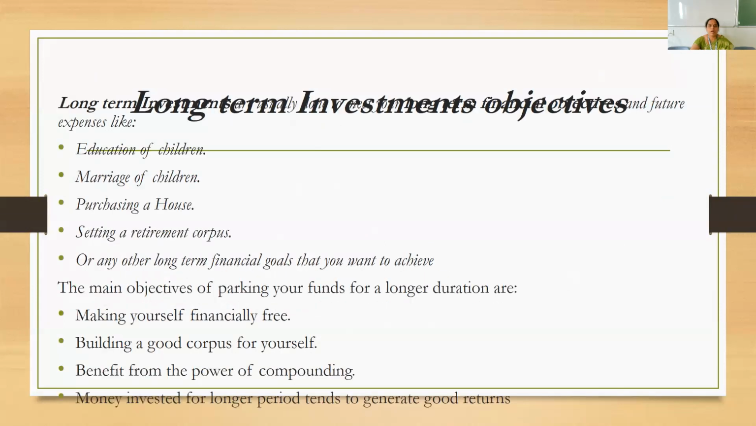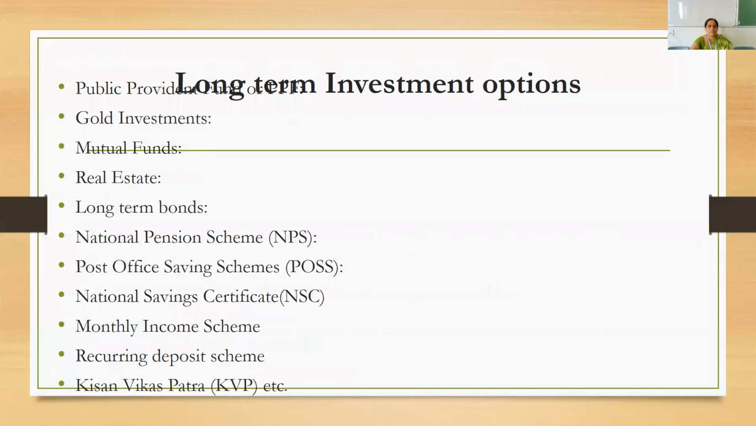Now what are the objectives of long-term investment? The objectives of long-term investment are basically education for children. It could be marriage of children. It could be purchase of a house. It could be setting up a retirement corpus. It could be any other long-term financial goals that you want to achieve. So long-term investment options are provident funds, gold investment, mutual funds, real estate, long-term bonds, national pension scheme, post office savings scheme, national savings certificate, monthly income scheme, recurring deposit schemes, and Kisan Vikas Patra. These are the different avenues available to the investors.